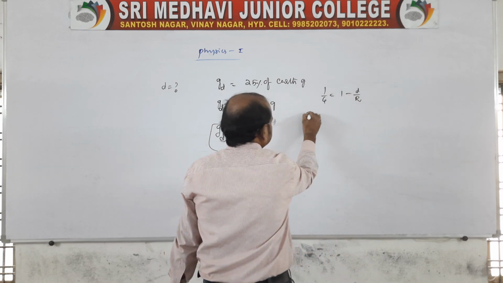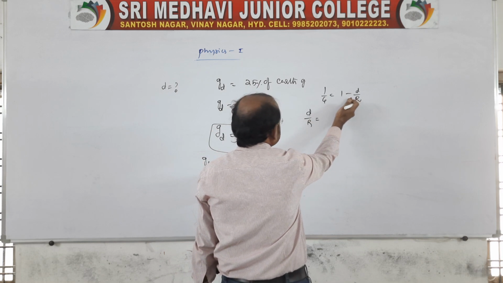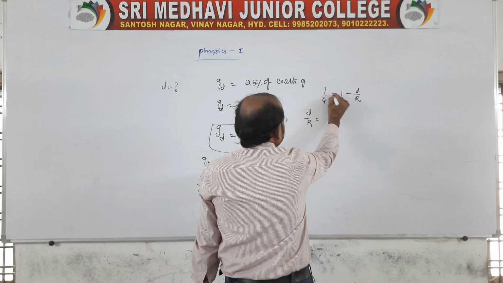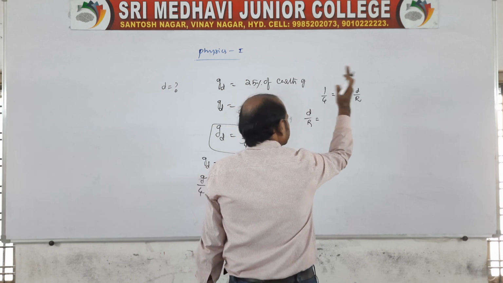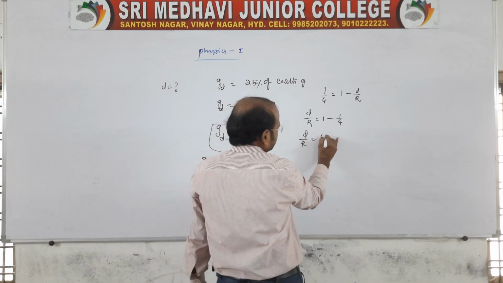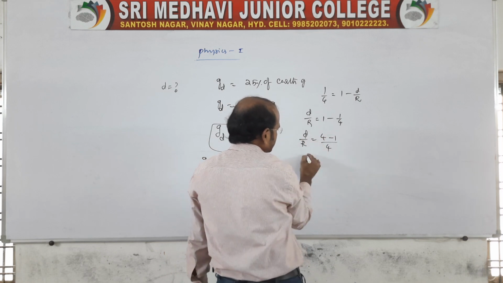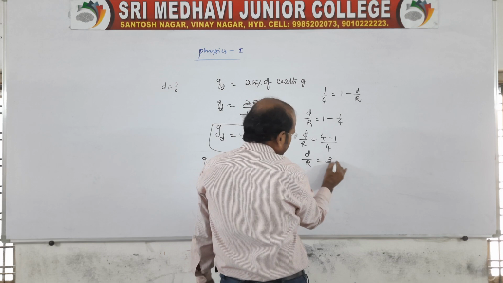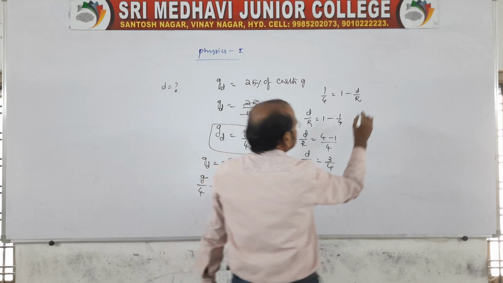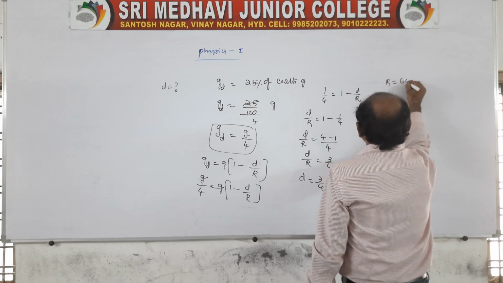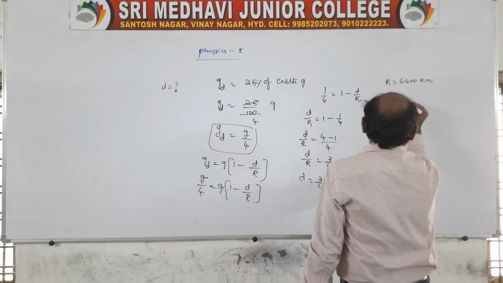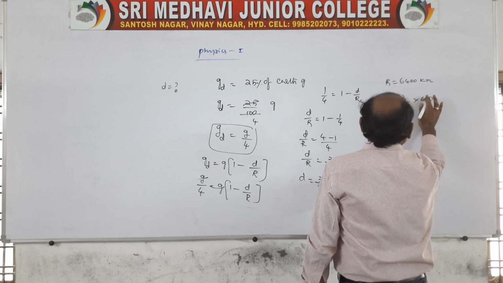Better you take this to the other side, d by R, because the minus is there. If you bring it to the left side, it becomes positive, and here 1 by 4 becomes positive. Then you bring it to the right side, take LCM 4, so 4 minus 1: d by R is equal to 3 by 4. Then d is equal to 3 by 4 into capital R. R is the radius of the earth, 6,400 kilometers. The depth is equal to 3 by 4 into 6,400.